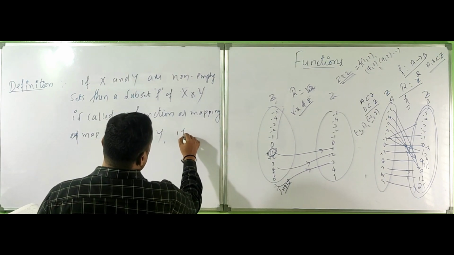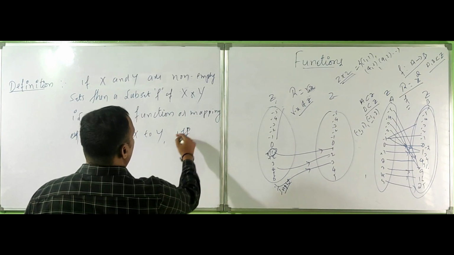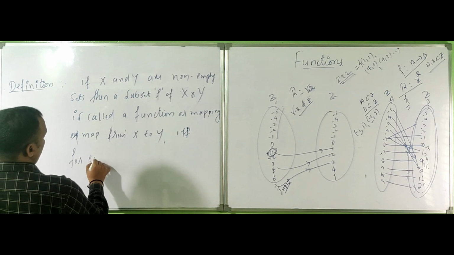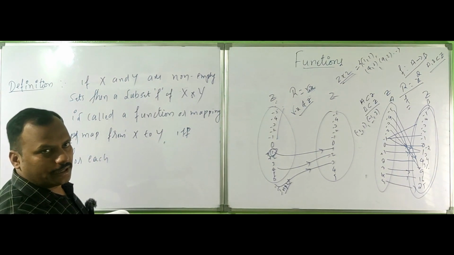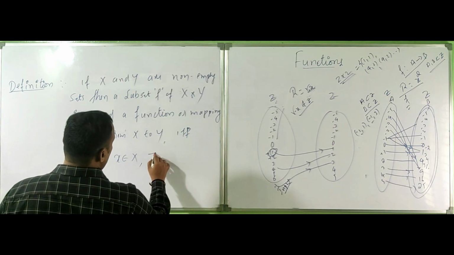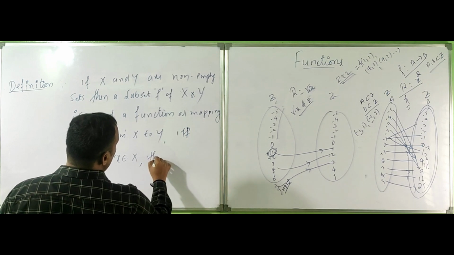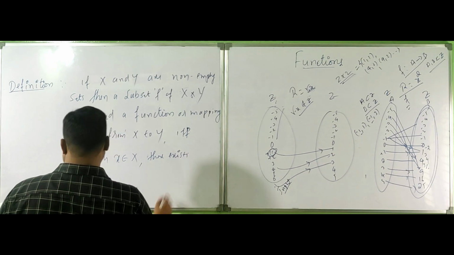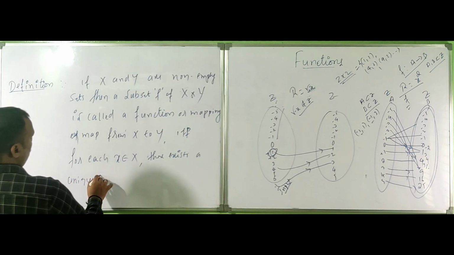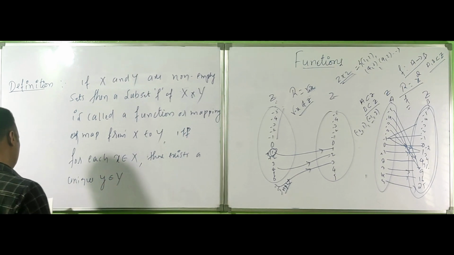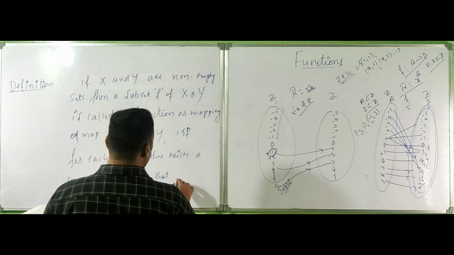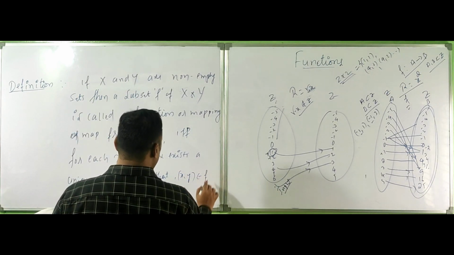if, and this if means if and only if, for each x belongs to X, very important, for each, I told you, you should consider the domain elements, there exists a unique y belonging to Y such that the ordered pair (x, y) belongs to f.